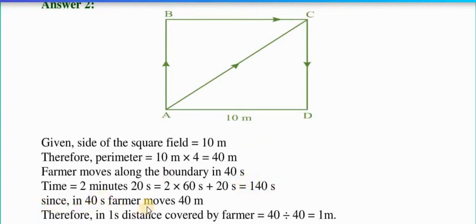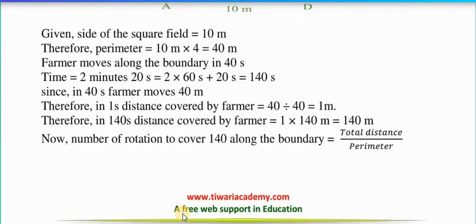Since in 40 seconds the farmer moves 40 meter, therefore in 1 second the distance covered by the farmer is 1 meter. So therefore in 140 seconds the distance covered by the farmer is 140 meter. Now we have to see how many rotations are covered by the farmer. So now the number of rotations to cover 140 along the boundary is equal to the total distance divided by the perimeter.